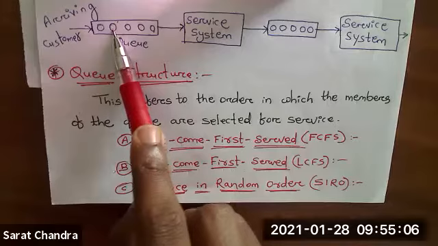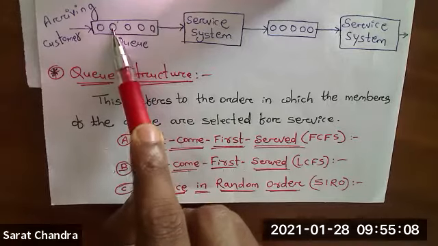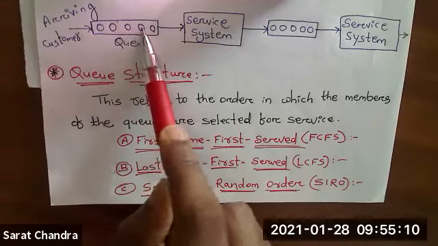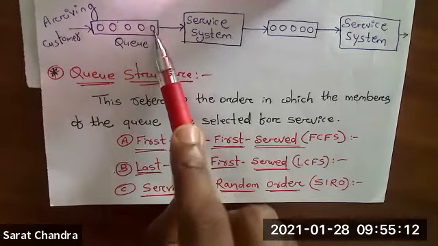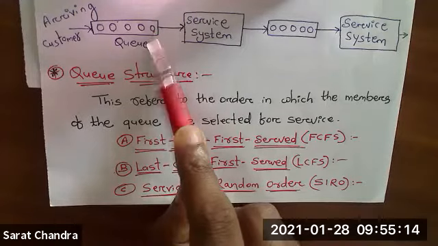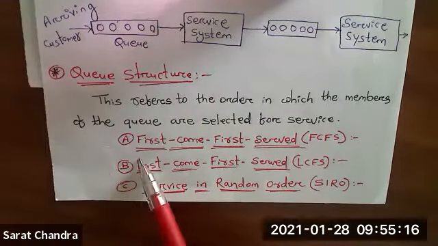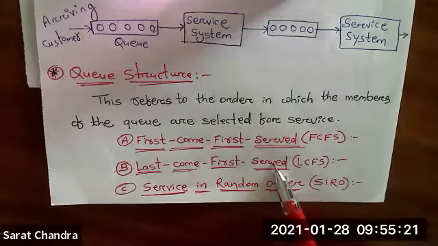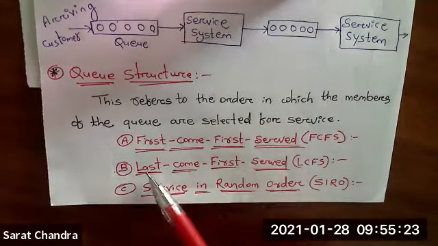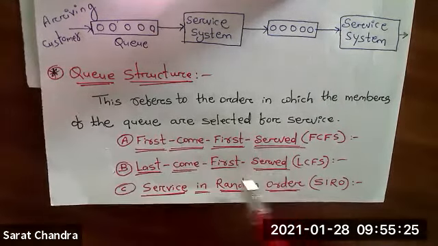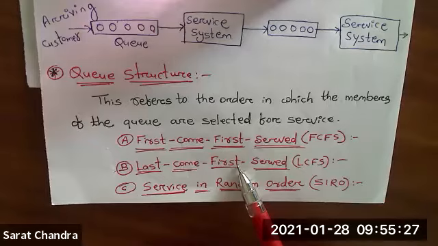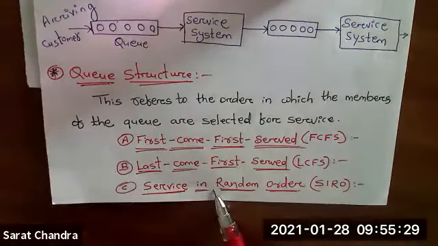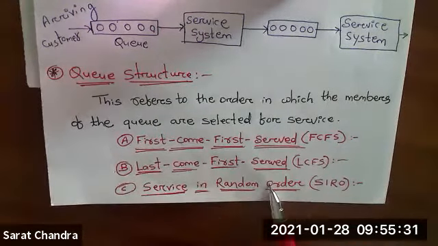After that, this person will get the service, then this person, next this person, and at the end, the first person will get the service. So if we follow this queue structure, it will be last come, first serve. Whoever comes last gets the service first. This is the second type. The third type is service in random order.